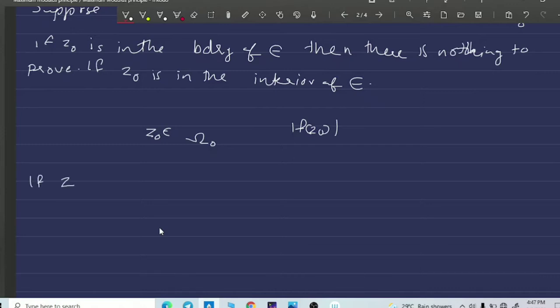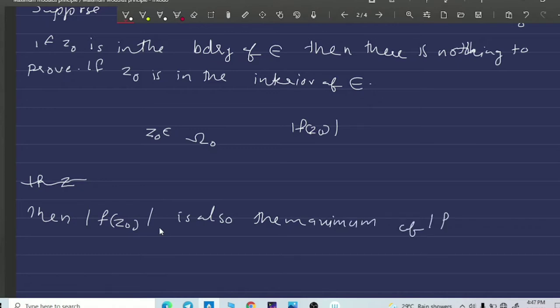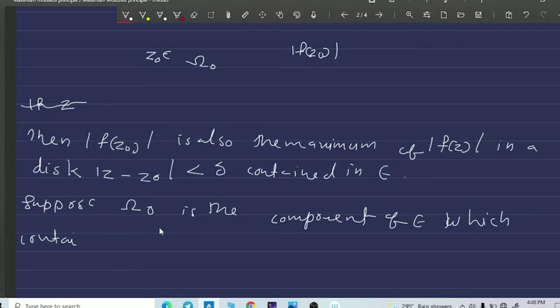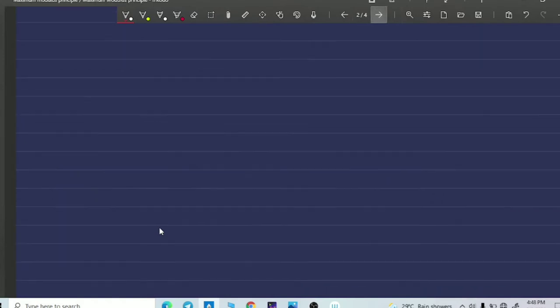If z naught is in the interior of E, then the modulus of f of z naught is also the maximum of the modulus of f of z in a disk modulus of z minus z naught less than delta, which is contained in E. Now suppose omega naught is the component of E which contains the neighborhood modulus of z minus z naught less than delta of z naught. Okay.